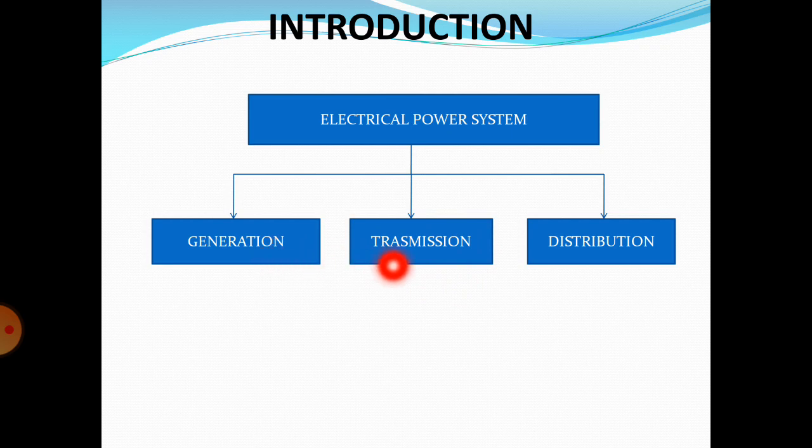Okay, that will be transmitted by using these transmission systems, and then it will be delivered to the different consumers by using the distribution systems. That power is delivered to different types of consumers by using these distribution systems. Overall, the power system is divided into three parts: generation, transmission and distribution systems.